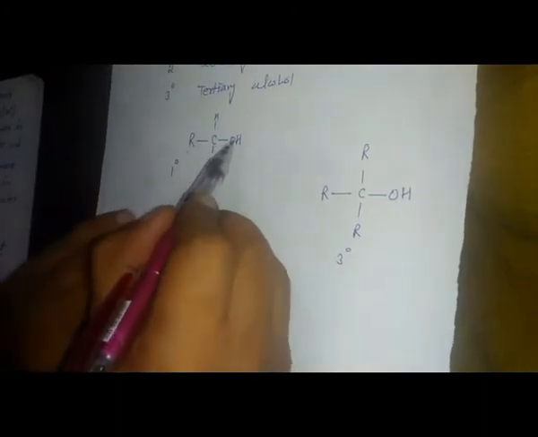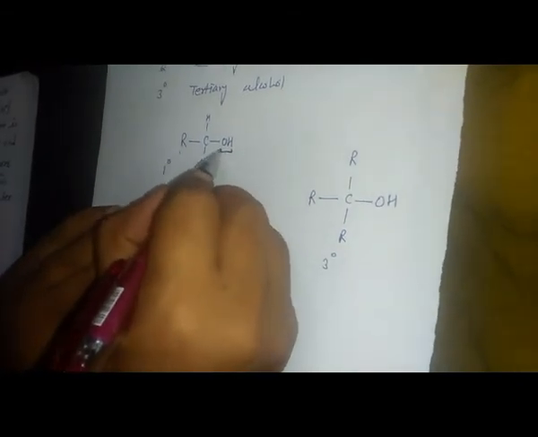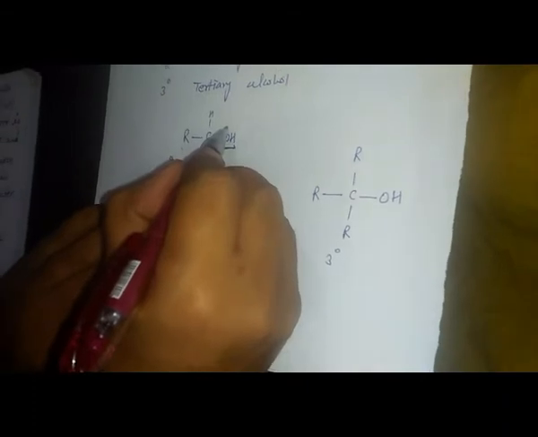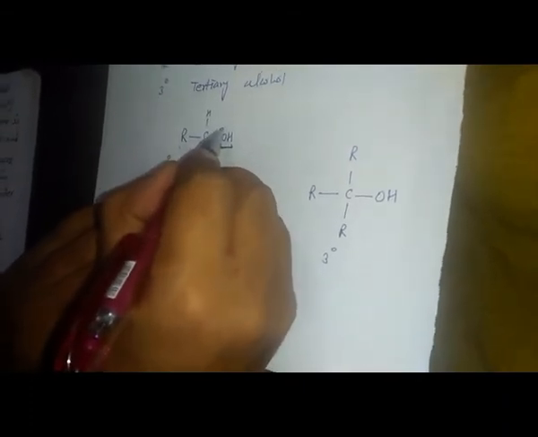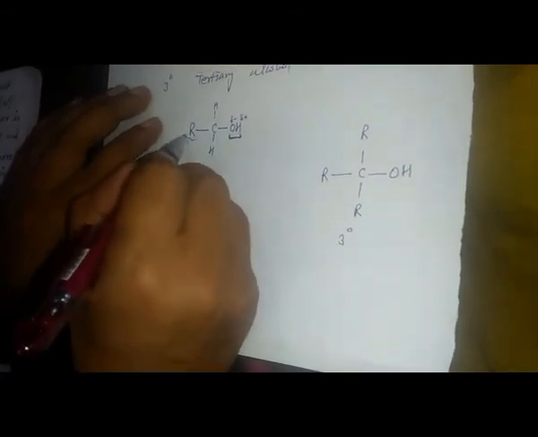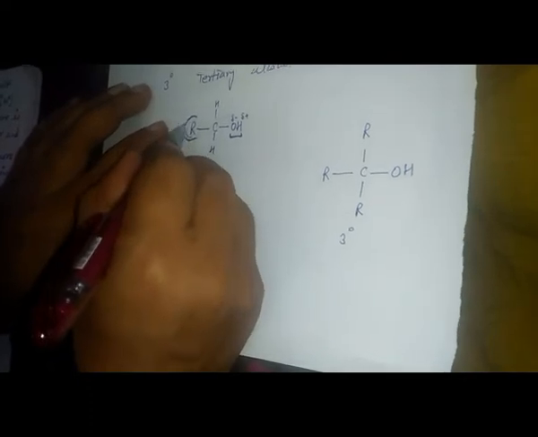Now we know that in the bond between oxygen and hydrogen, oxygen is more electronegative, so it attracts the electron pair, getting the partial negative charge, and the hydrogen gets the partial positive charge. Now, this alkyl group, as we know, is an electron releasing group.